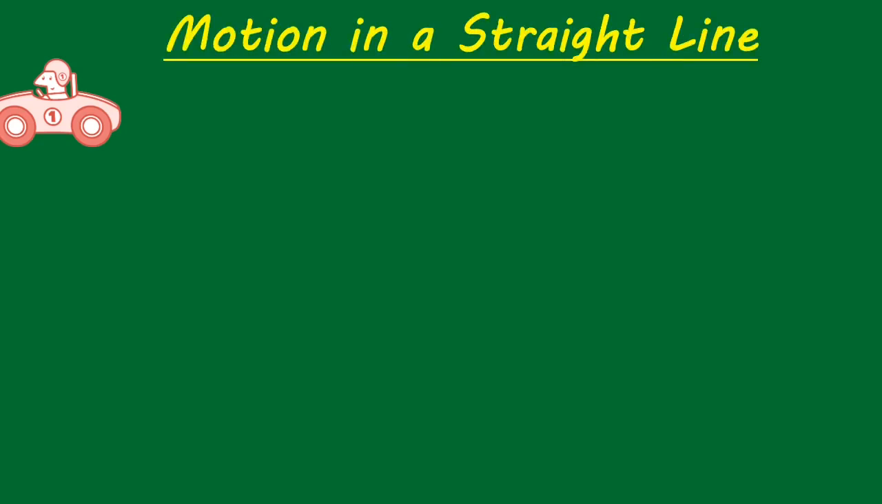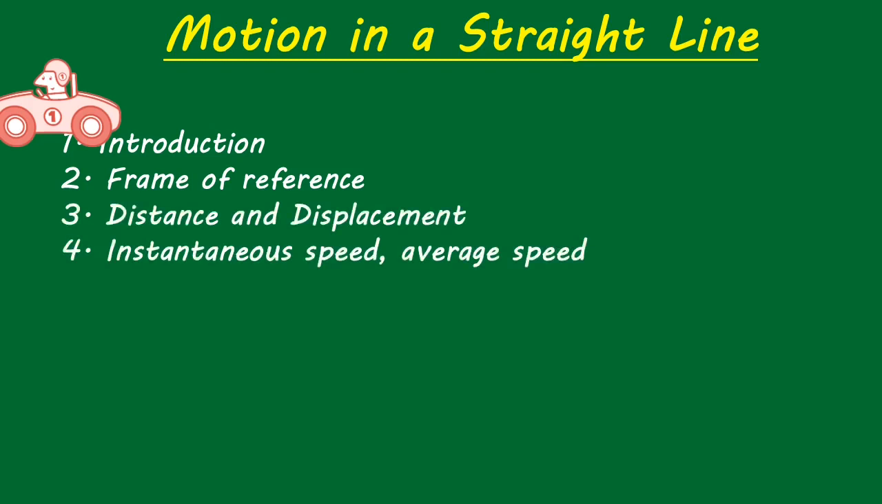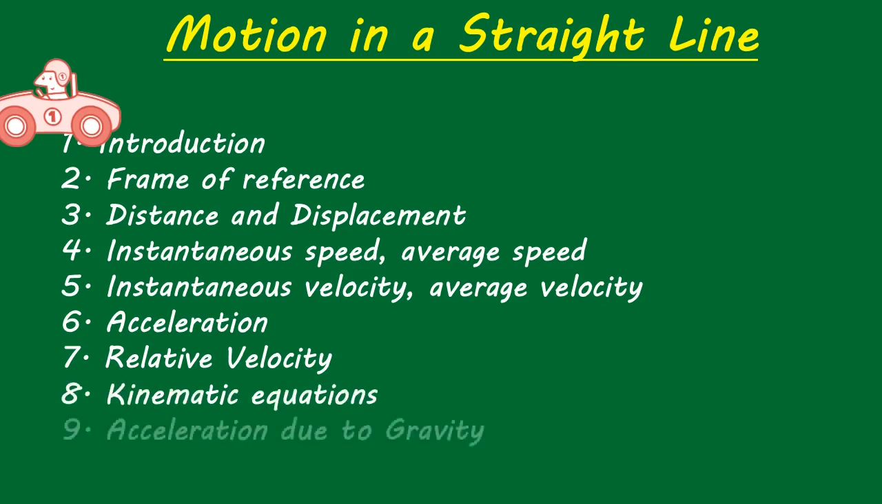So the car is traveling in this direction, that means in a straight line. So this is called motion in a straight line. In this chapter, the topics we are going to discuss mainly are the introduction and frame of reference, distance and displacement, instantaneous speed and average speed, instantaneous velocity and average velocity, acceleration, relative velocity, kinematic equations, acceleration due to gravity, and some graphs. These are all the important topics we are going to discuss in this lecture.